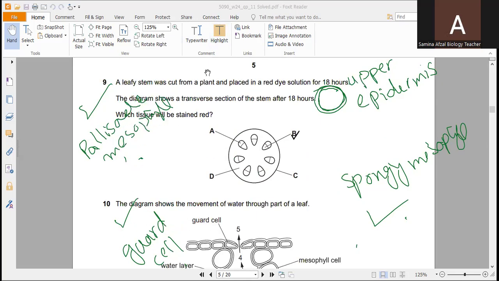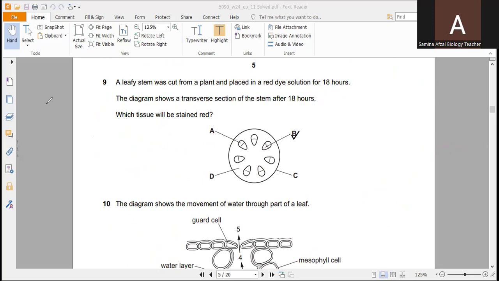Question number 9, you can see over here. A leafy stem was cut from a plant and placed in a red dye solution for 18 hours. The diagram shows a transverse section of the stem after 18 hours. Which tissue will be stained red? You know, the dye will move through the xylem vessels because the xylem conducts the water.